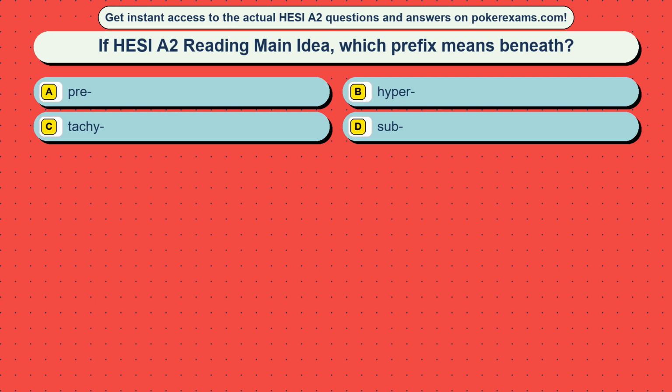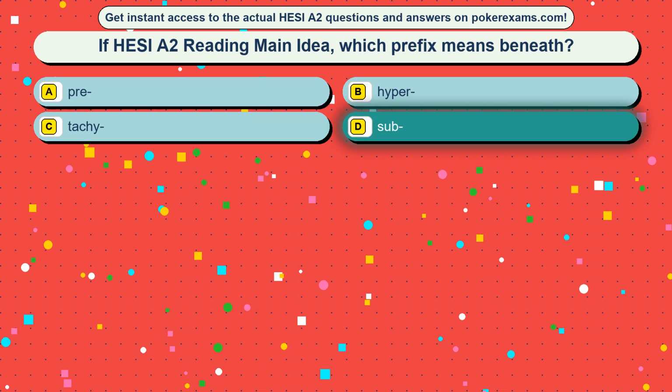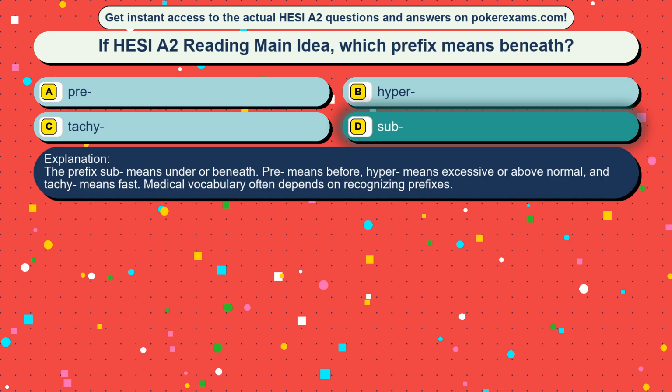Question 30. If HESI A2 reading main idea, which prefix means beneath? Option A, pre, option B, hyper, option C, tachy, option D, sub. The correct answer is option D, sub. The prefix sub means under or beneath. Pre means before, hyper means excessive or above normal, and tachy means fast. Medical vocabulary often depends on recognizing prefixes.